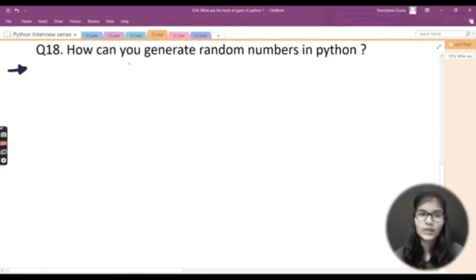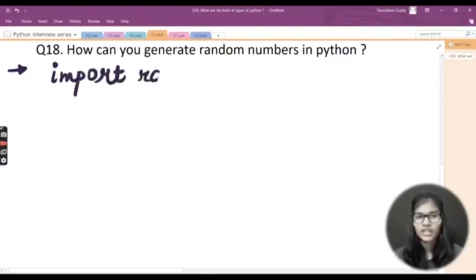Let's see in detail how you can answer this question, how can you generate random numbers in Python. As I mentioned, it is used for generating random numbers, so I'm not writing that. If you want to use this module, the very first thing you do is write import, and after that you write random. This is how you import the random module.